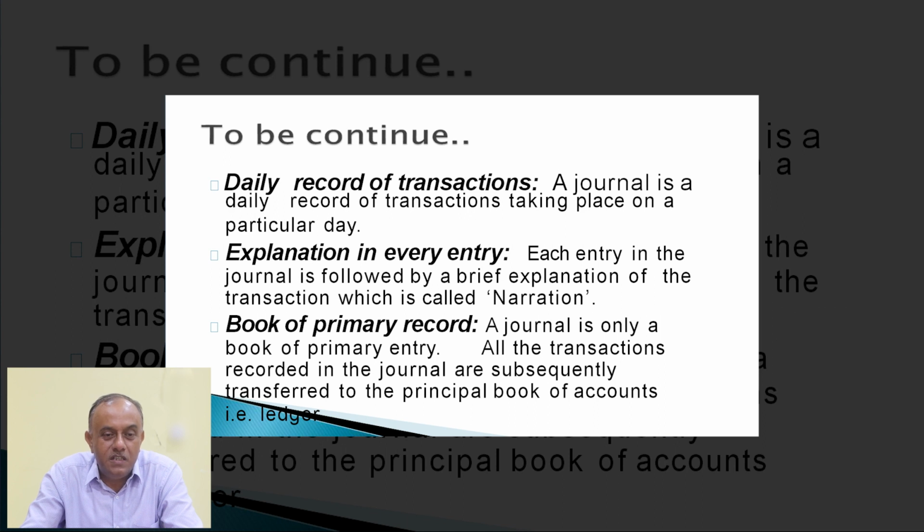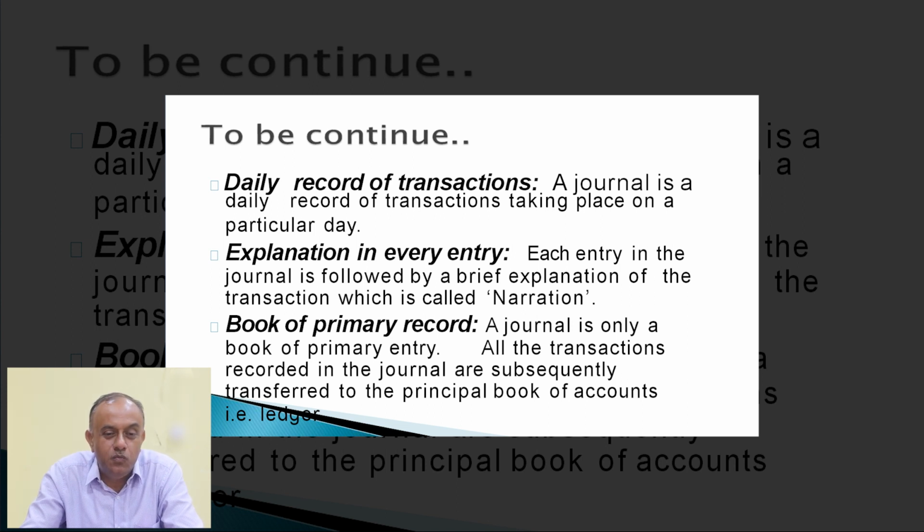Another important feature is daily record of transactions. A journal is a daily record of business transactions taking place on a particular day. Another feature is explanation of every entry. After recording the transaction, an explanation or a narration is required for why the transaction is recorded. Each entry in the journal is followed by a brief explanation, which is called narration.